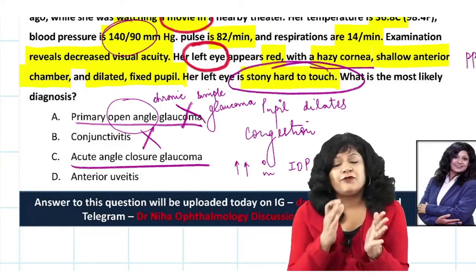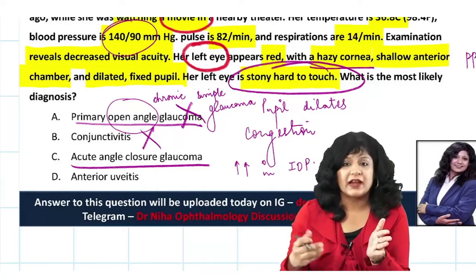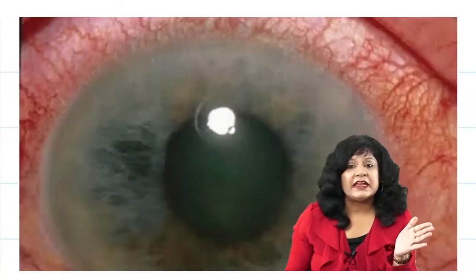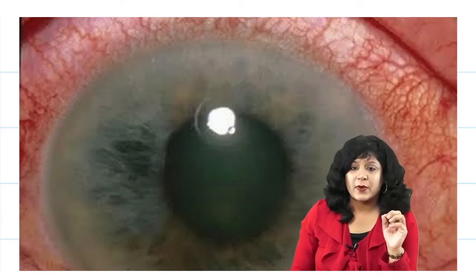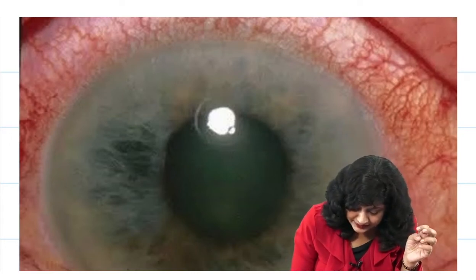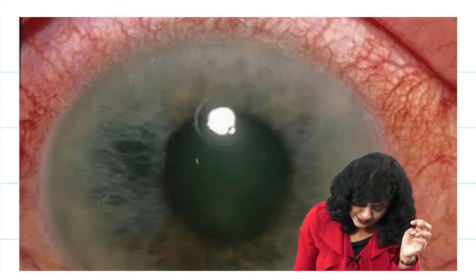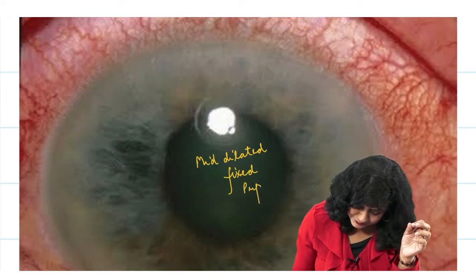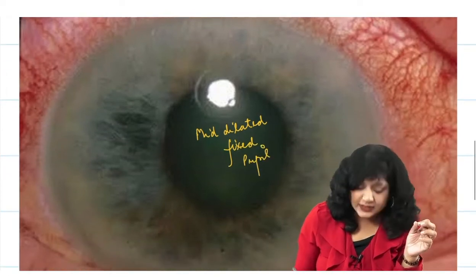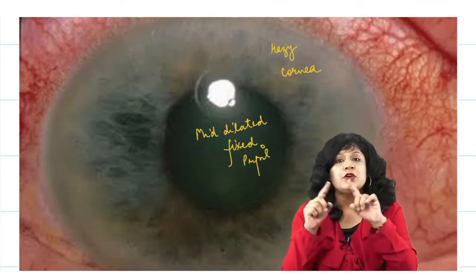So let's first imagine what are the findings which are given in the question, how this eye will look like. Can you see this? It is the eye of the person who is being talked about in the question. So what are the things that you can see here? You can see the mid dilated, fixed pupil, so that is there. Okay, then can you see haziness in the cornea? We have got hazy cornea also, and a lot of congestion.